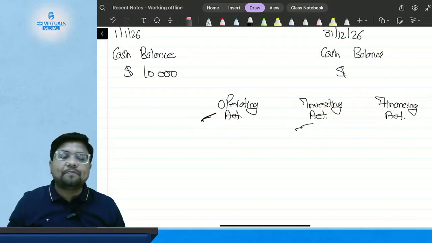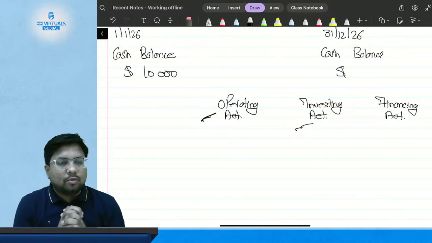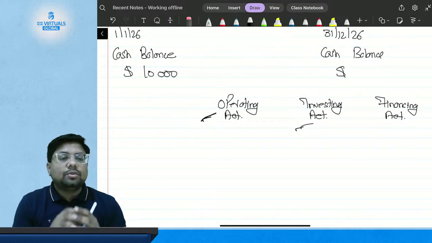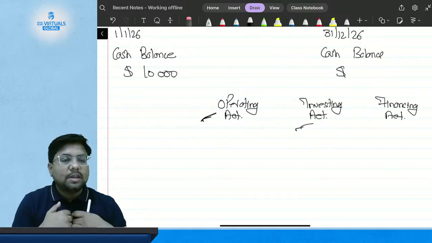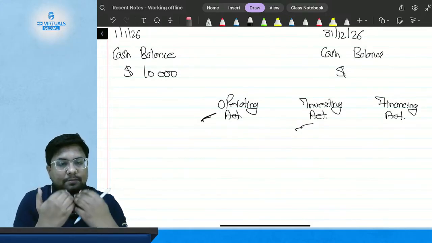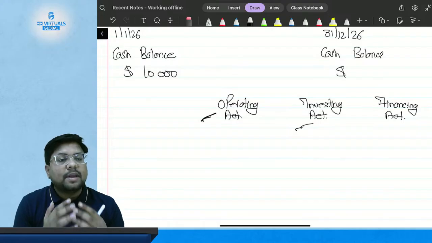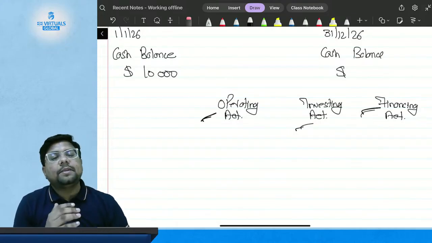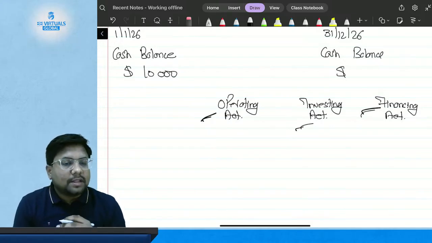In the same way, suppose I have taken a loan to buy something. When I take a loan, the bank will give me the money in the form of a loan. That receipt of money in the form of a loan is my financing activity, and whatever EMI I have to pay to the bank regarding that loan is also my financing activity.